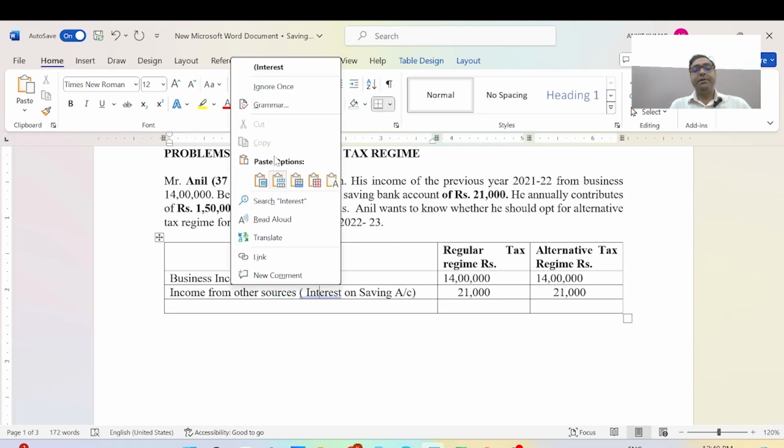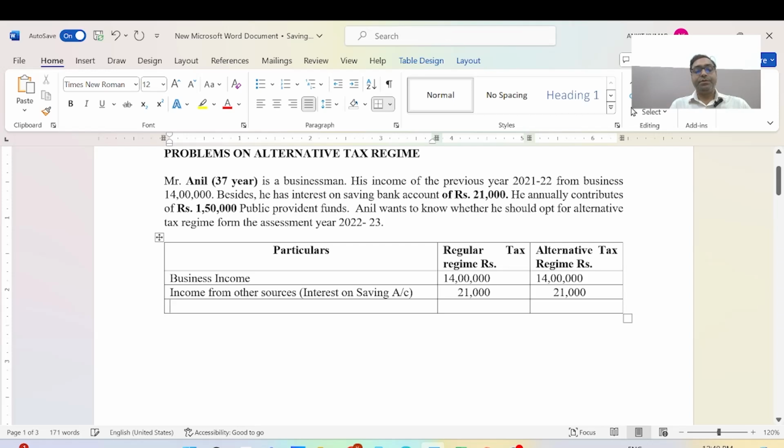Then we will calculate the gross total income. Gross total income will be 14 lakh rupees plus 21,000, which is equal to 14 lakh 21,000 in the old regime, and in the new regime the total income will also be 14 lakh 21,000.